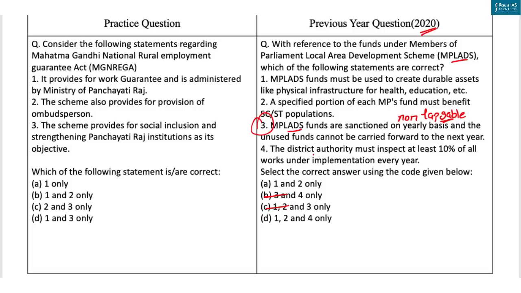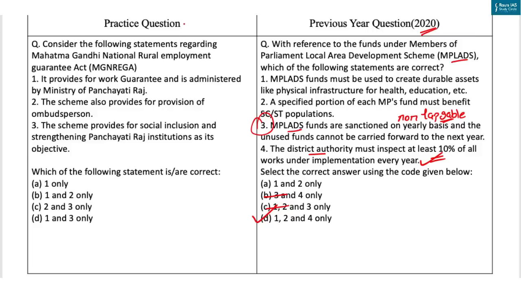Statement 4: district authority would be responsible for overall coordination and supervision of the works under the scheme at the district level and inspect at least 10% of the works under implementation every year. So statement 4 is correct. So our answer is option D, 1, 2 and 4.